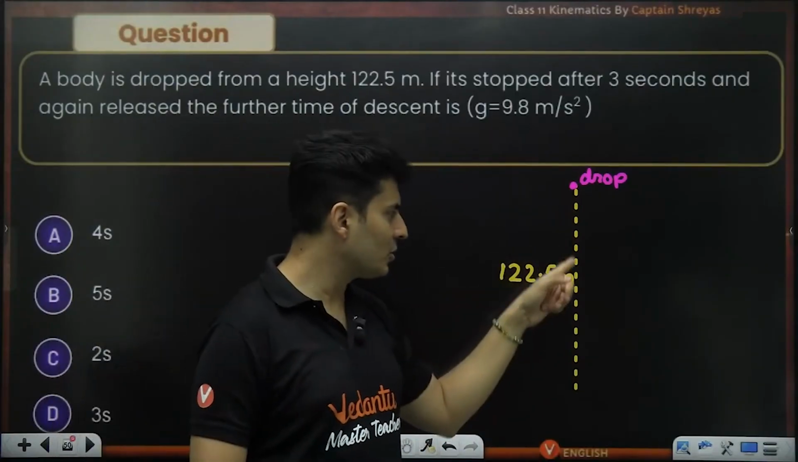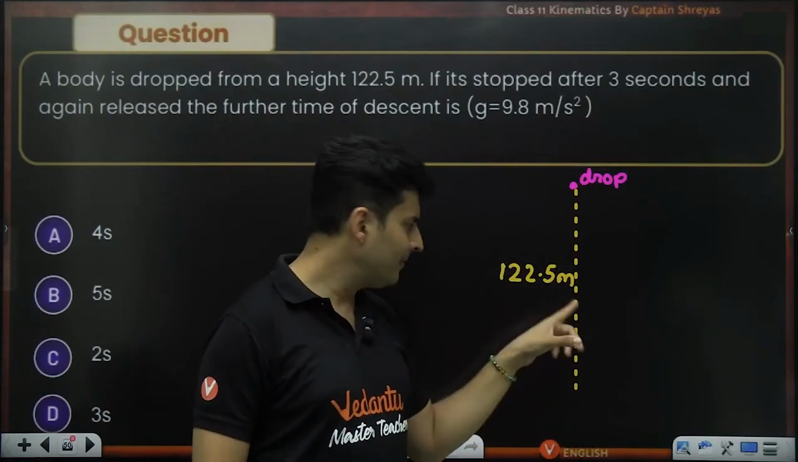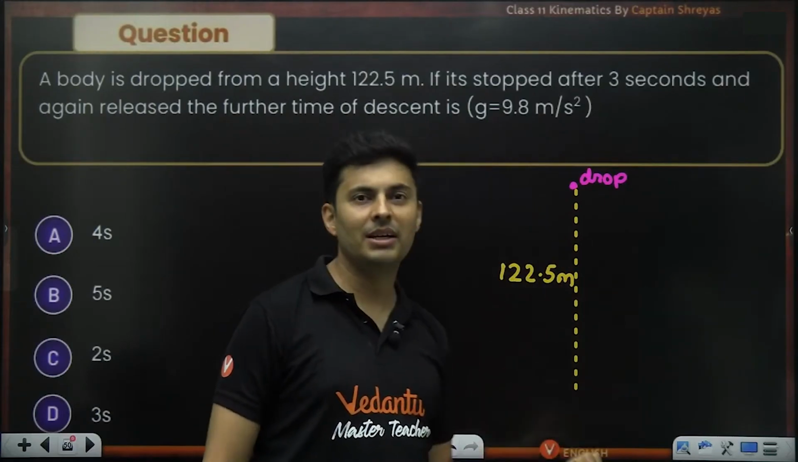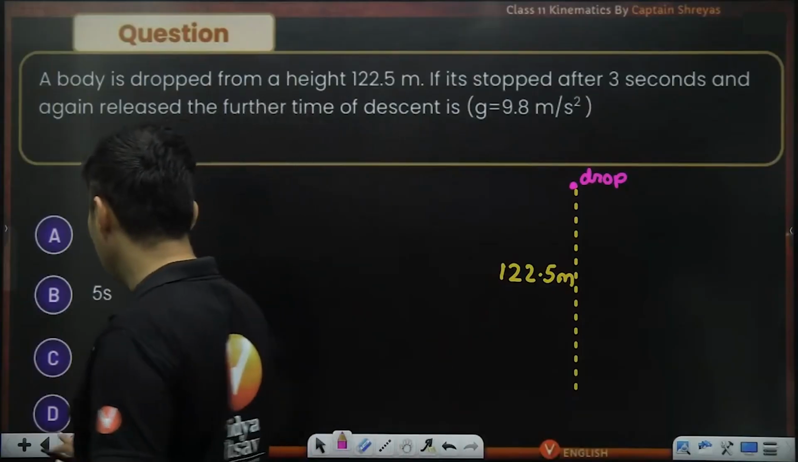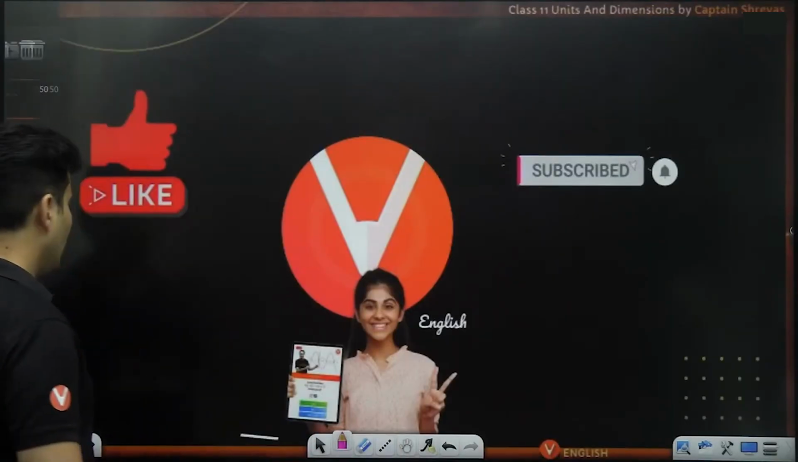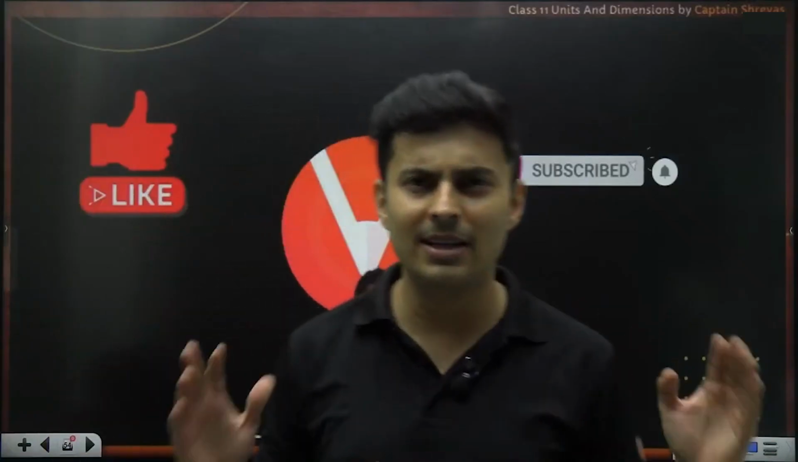So I hope you have understood the question. After 3 seconds, you stop it, see how much distance will it move. So subtract that distance from 122.5. That remaining distance, how much time will it take? Again, it starts from 0. So I hope now you'll be able to solve the question. The answer is there on the next slide along with the solution. So please check it. So that was your motion under gravity, free fall.